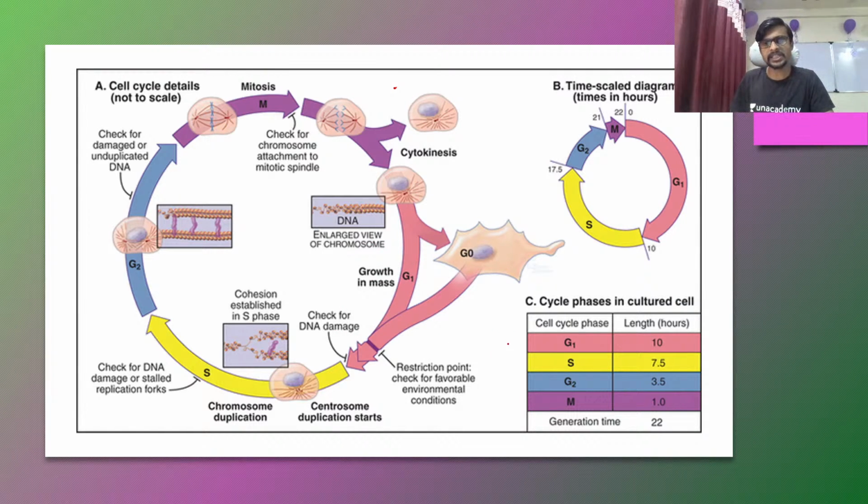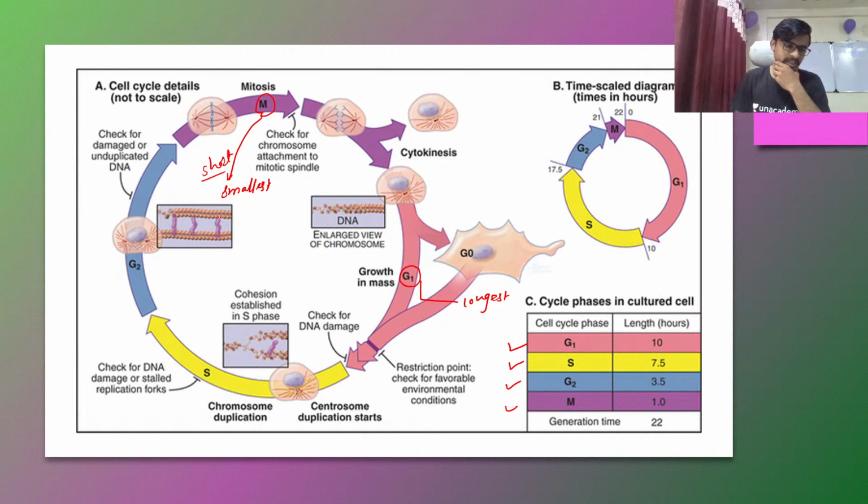Okay, so let's see, guys. If you see the time in the phases, the longest phase is the G1 phase. And M is the smallest one, the short phase. So this is G1, S, G2 and M phase. What do they actually do?